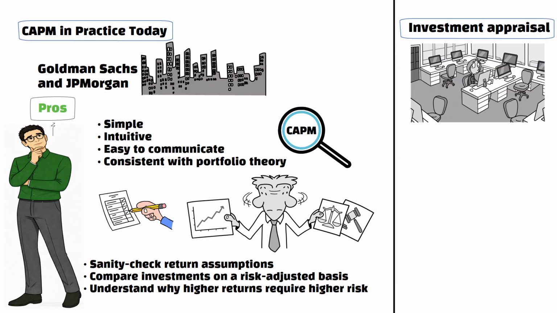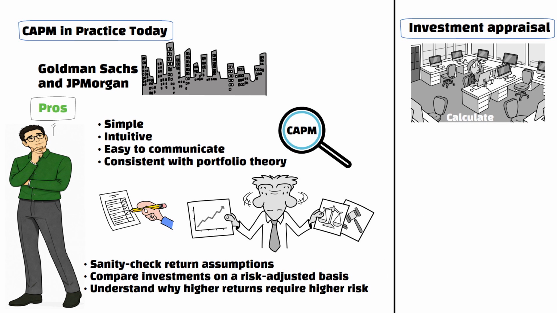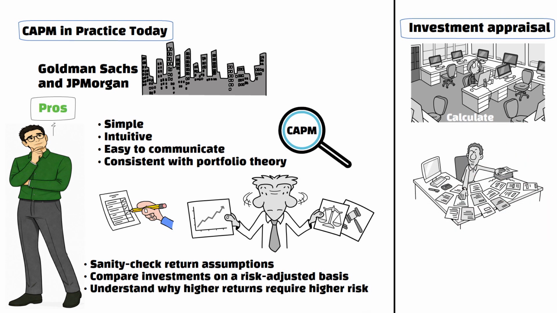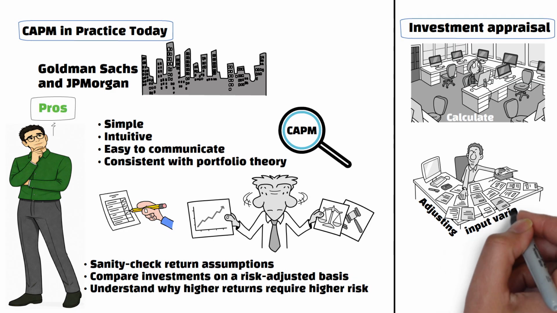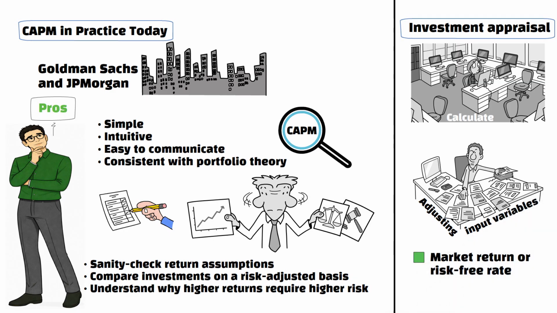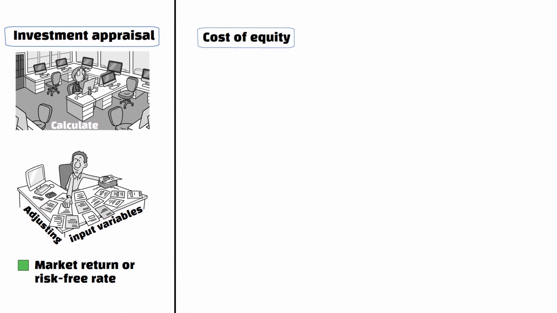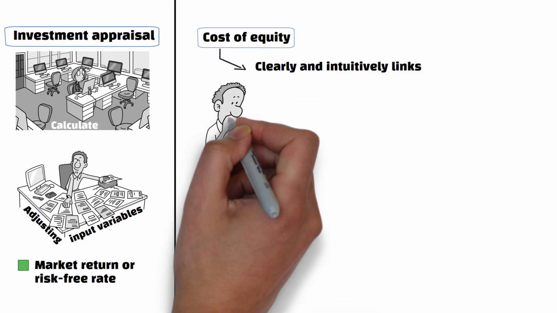Estimating the cost of equity is very helpful, as it helps companies calculate the appropriate discount rate for capital budgeting projects. Additionally, it is versatile and can be used for simple stress testing by adjusting input variables such as the market return or risk-free rate to see how the required return changes across scenarios. The capital asset pricing model clearly and intuitively links expected returns to systematic risk.